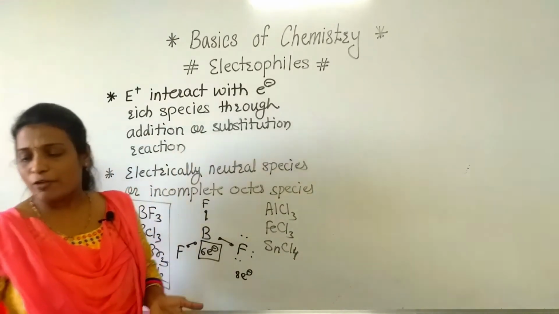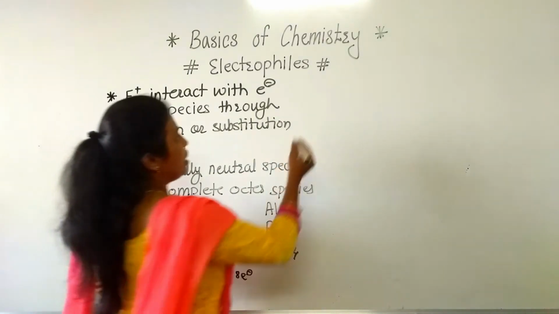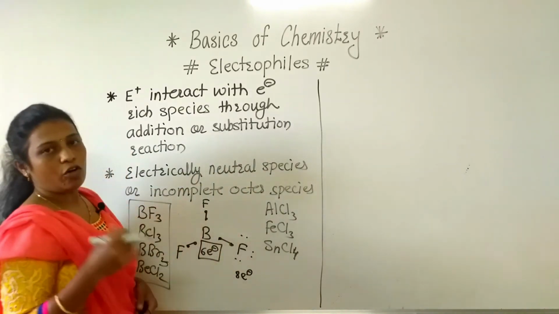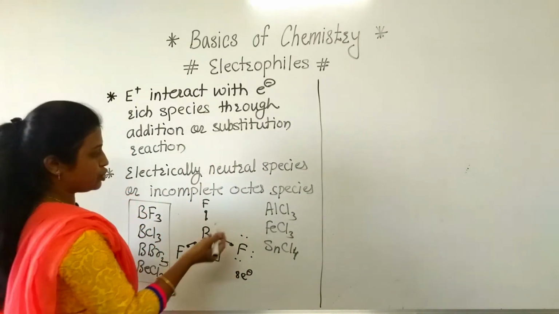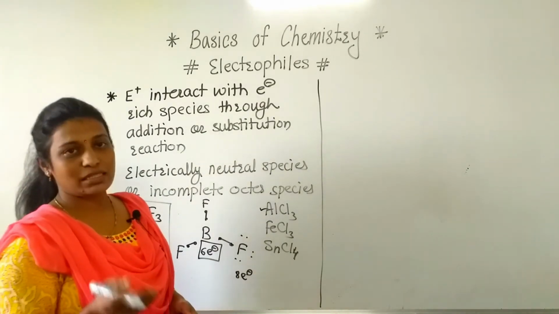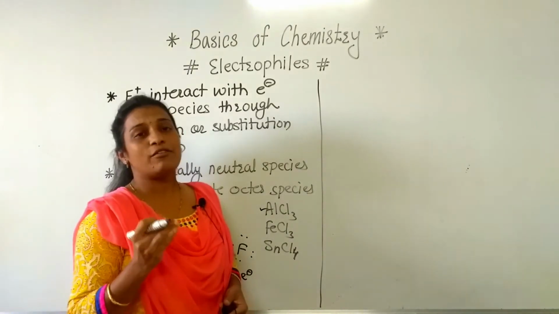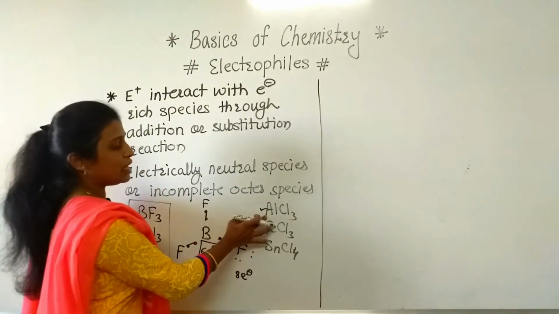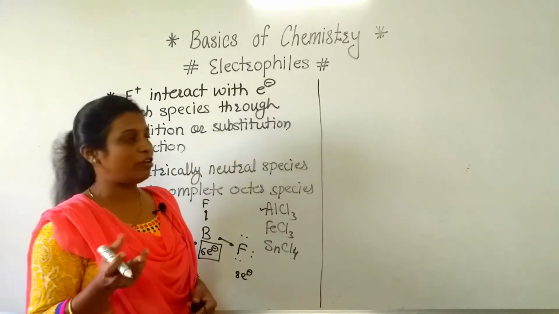Clear to everyone? If we consider that, all the Lewis acids are examples of neutral species. As you know, anhydrous AlCl3 we are using in the Friedel-Crafts reaction also. At that time, everyone should know that AlCl3 is electron deficient. How?